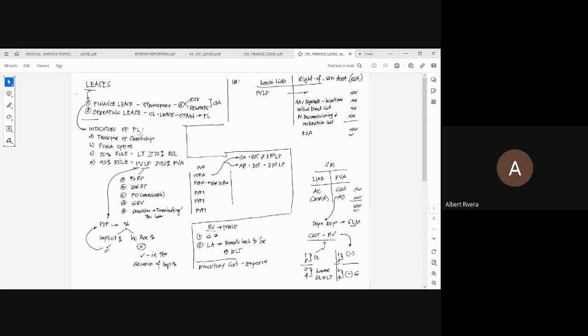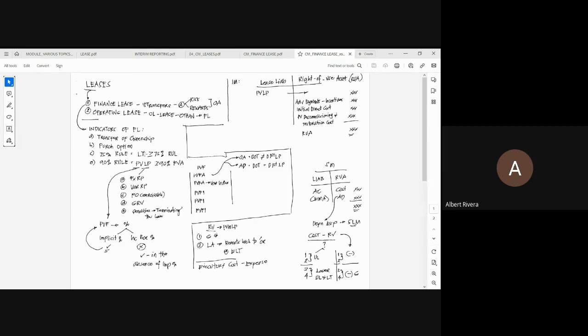Ano pa? Kapag merong purchase option, there would be a chance that the lease asset will be transferred to the lessee at the end of the lease term if there is a purchase option, whenever the lessee exercises the option. If the lessee exercises the option, then the underlying asset will be transferred to the lessee at the end of the lease term.